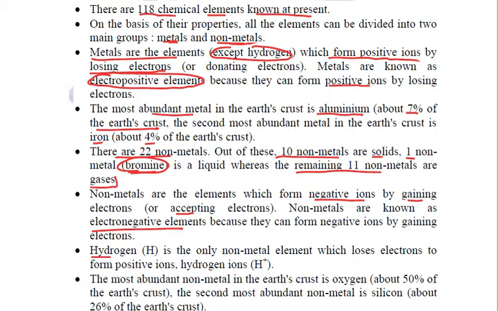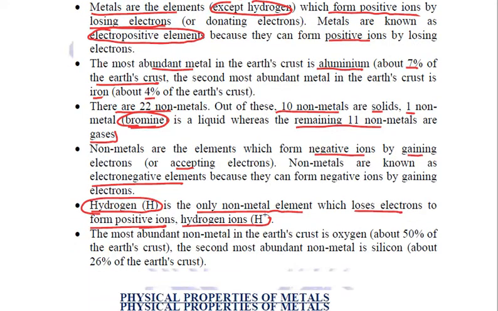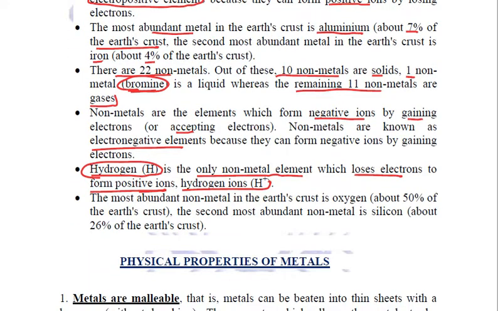Talking about an exception, that is hydrogen. It is the only non-metallic element which loses electrons to form positive ions, that is hydrogen ions. Depending upon the availability, the most abundant non-metal in the earth crust is oxygen, which is approximately 50% of the earth crust. And the second most abundant non-metal is silicon, approximately 26% of the earth crust.